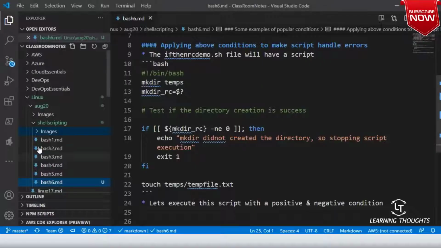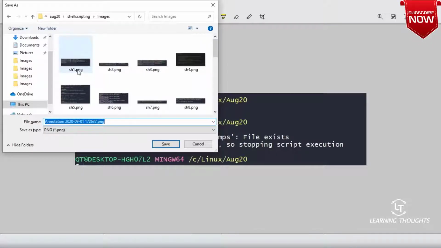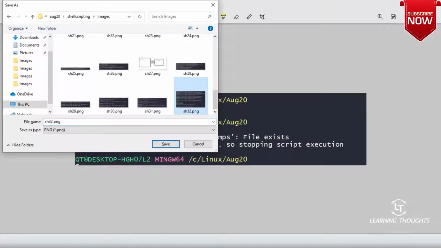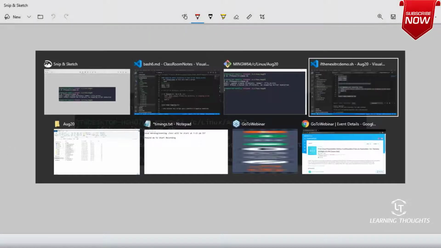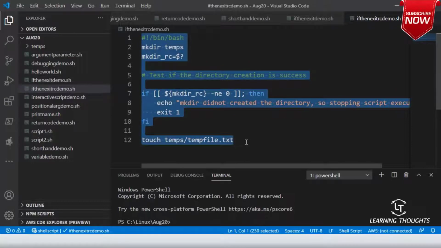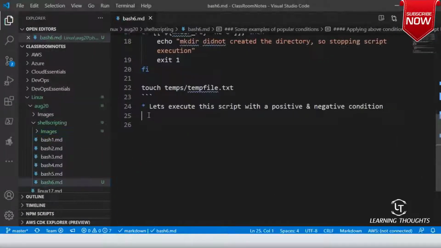Let me go to folder path, right, and sh33.png, right? So preview dot slash images slash sh33.png. Good.